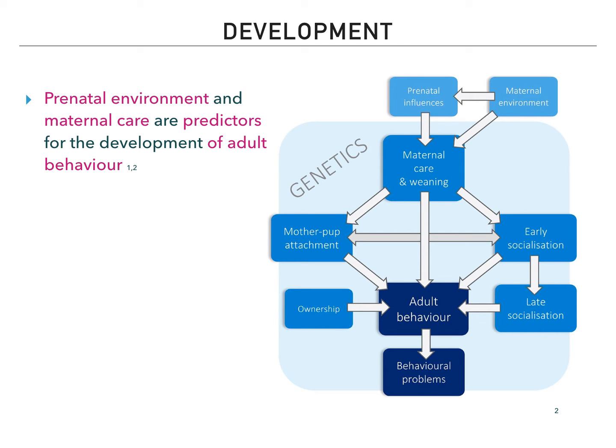The prenatal environment and elements of maternal care are important predictors for the development of adult behavior. In rodent models, there is consistent evidence that exposure to a variety of prenatal stressors is associated with increased emotionality, decreased exploratory behavior, and impaired adaptation to conditions of conflict. There's growing evidence that poor maternal care or early weaning in dog puppies leads to fear and anxiety which last into adulthood. Though not extensively studied in dogs, the physiological mechanisms are likely similar to those in rodent models, involving changes in the HPA axis responsivity, leading to heightened or reduced sensitivity to stressors later in life.